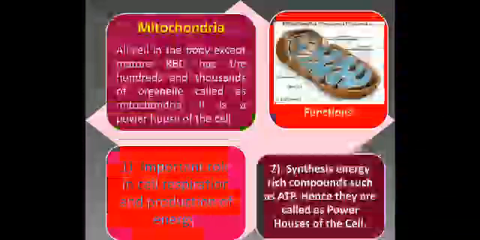It is a rod-like structure made up of two layers. The outer layer is smooth and the inner layer has many folds or inner projections called cristae. The space inside the inner membrane is filled with a dense material called matrix. The matrix includes nearly 60 enzymes.